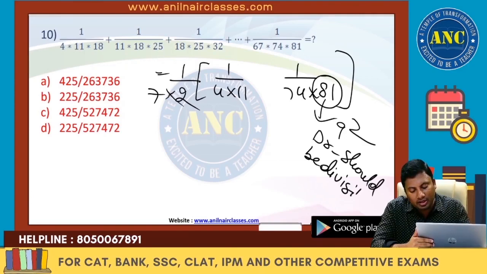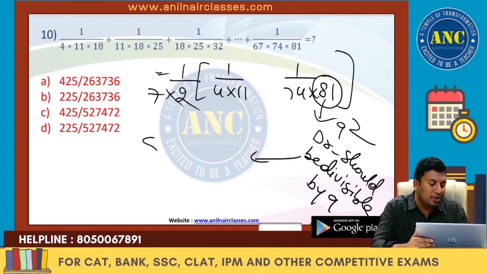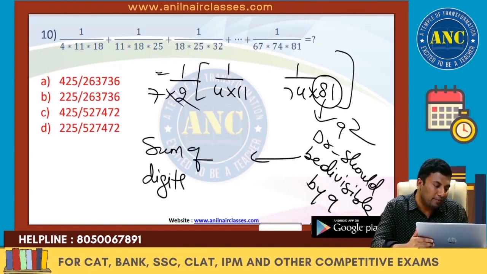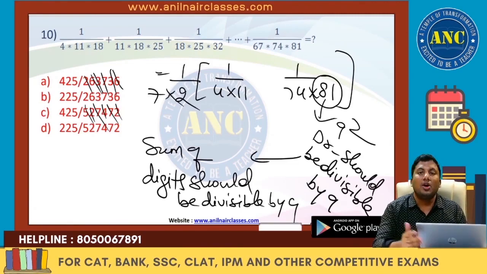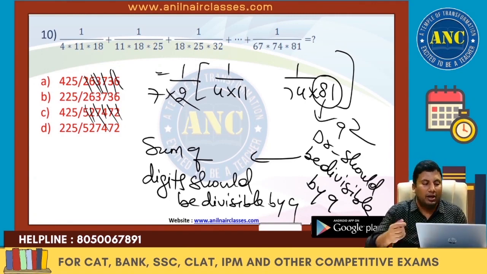Denominator should be divisible by 9 means sum of the digits should be divisible by 9. If it does not work, I will go to 6 plus 3, 9, 7 plus 2, 9, 5 plus 4, 9, 2 plus 7, 9. All the denominators are divisible by 9.